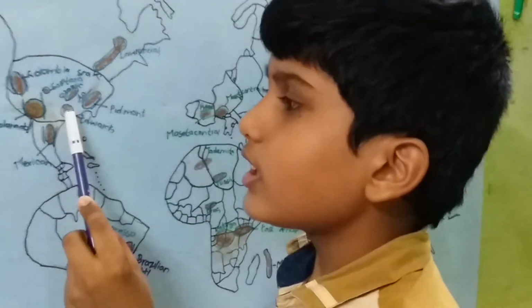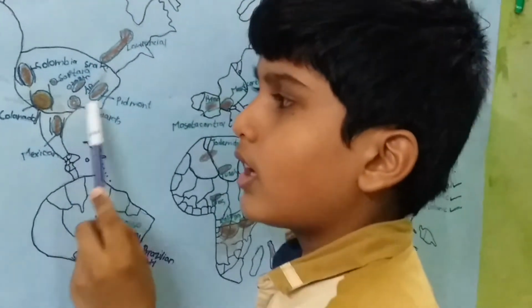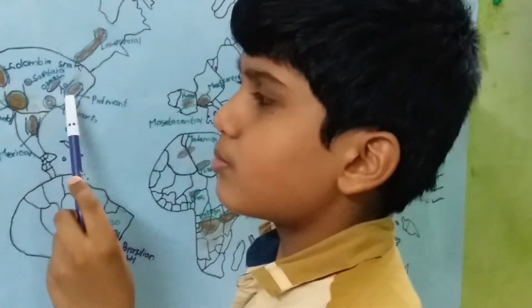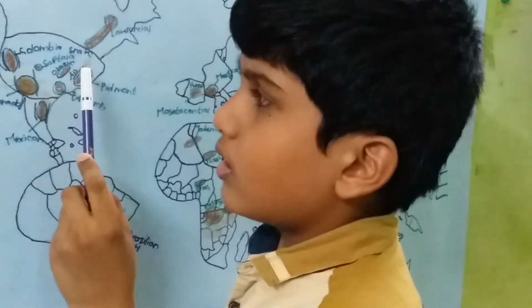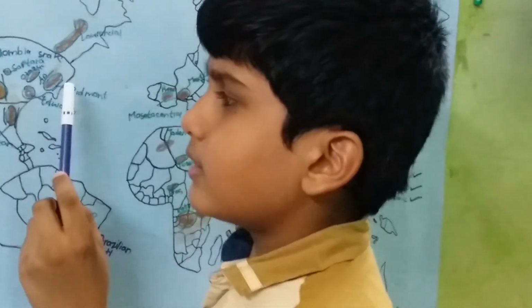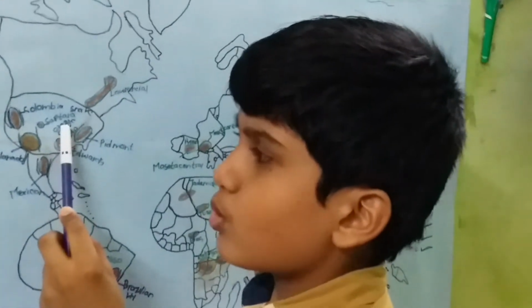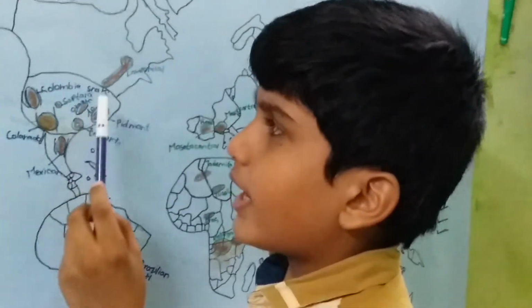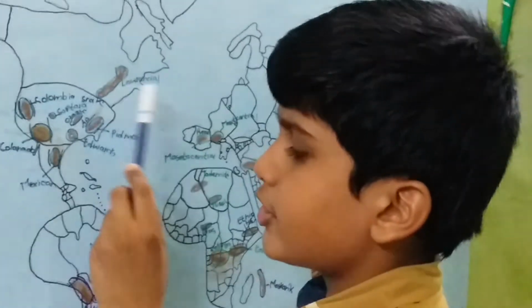And this is the Edwards Plateau. And this is the Piedmont Plateau. It is bordered by the Appalachian Mountains and coastal plains. And this is the Ozark Plateau. And in Canada, this is the Laurentian Plateau.